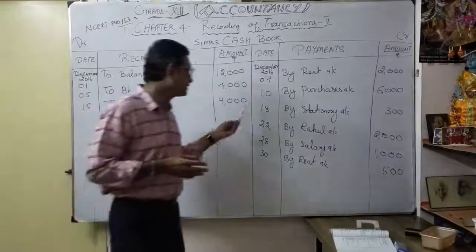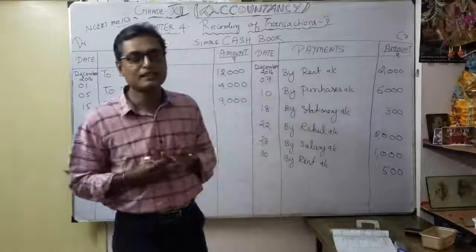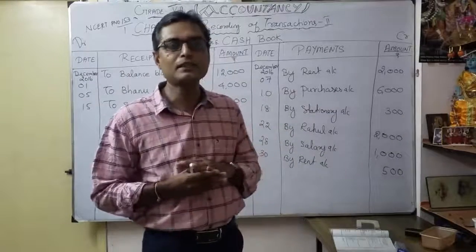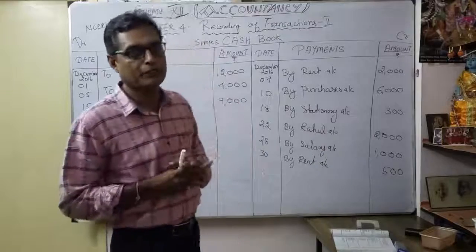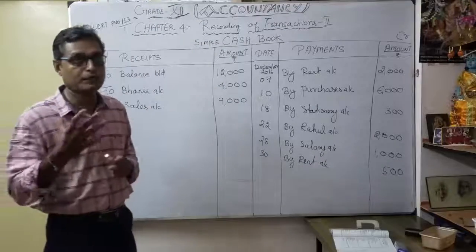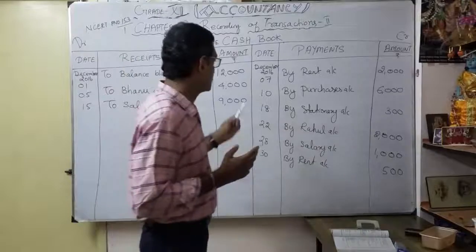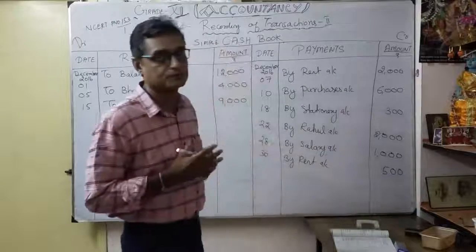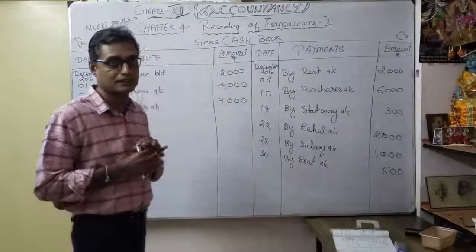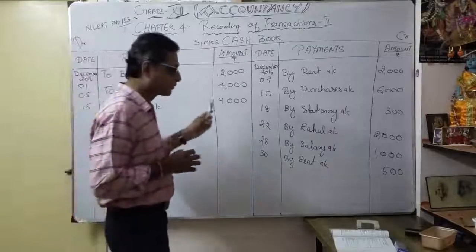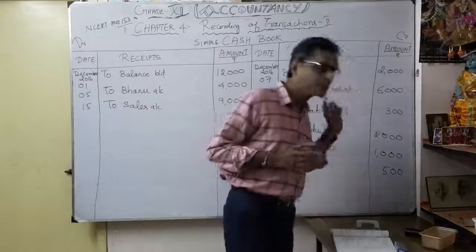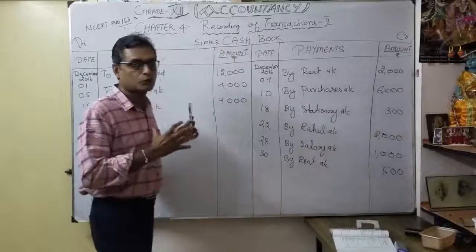Suppose I insert anywhere in between, what happens? Fraud may happen, and it will give a wrong picture of the cash operation. That's why the chronological order is very, very important, and that's why for the cash book they mention chronological order. Now we have to verify that we have done all the transactions. Now we are going to do balancing.